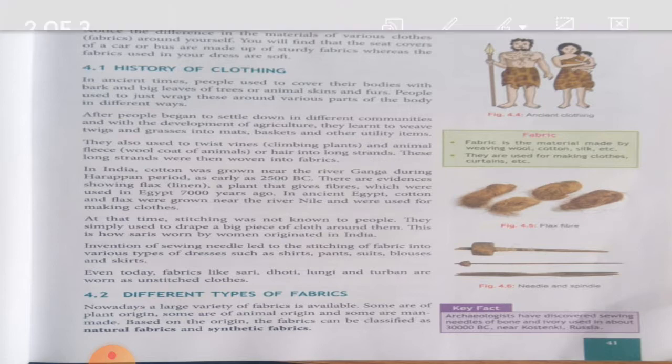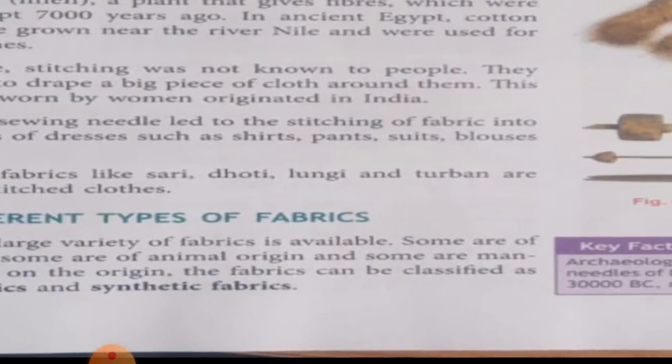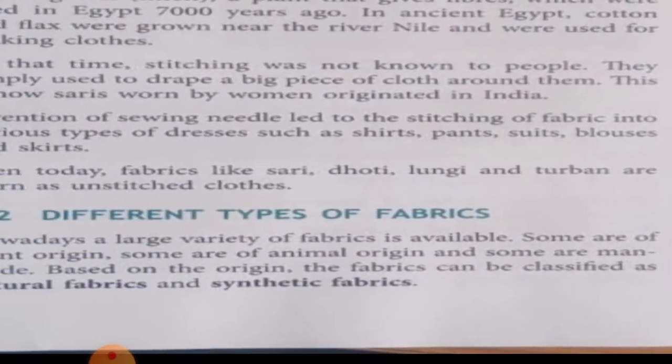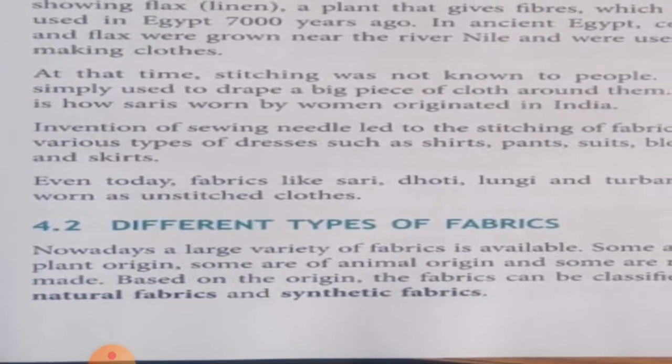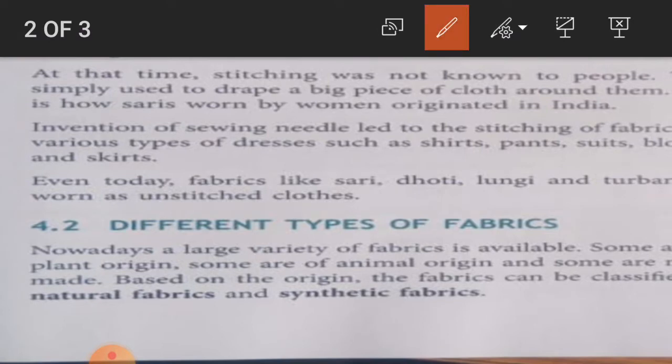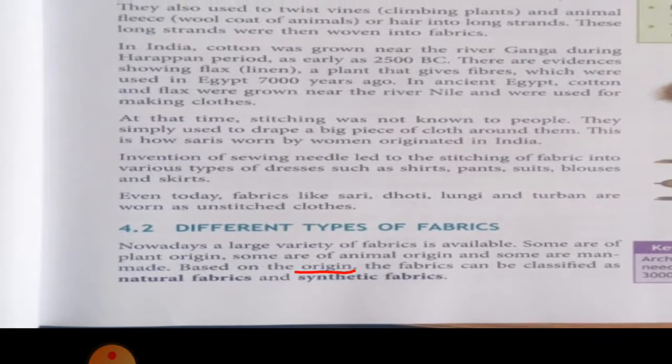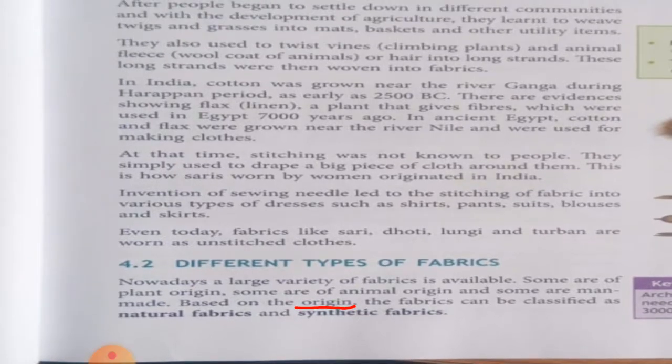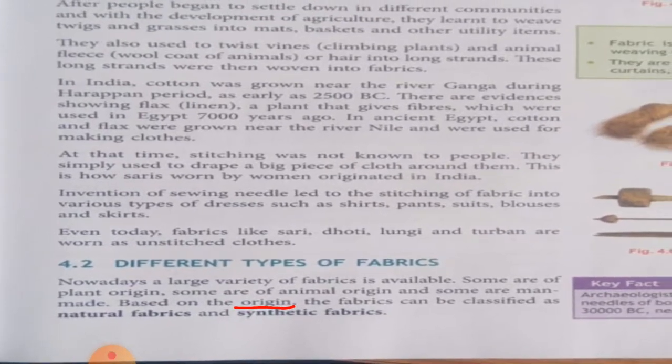So students, underline this word, origin, which means source. So in this paragraph we have seen that today a lot of fabric is available.